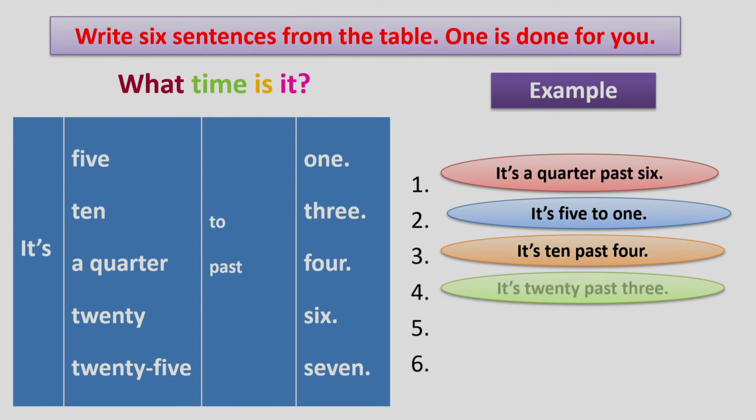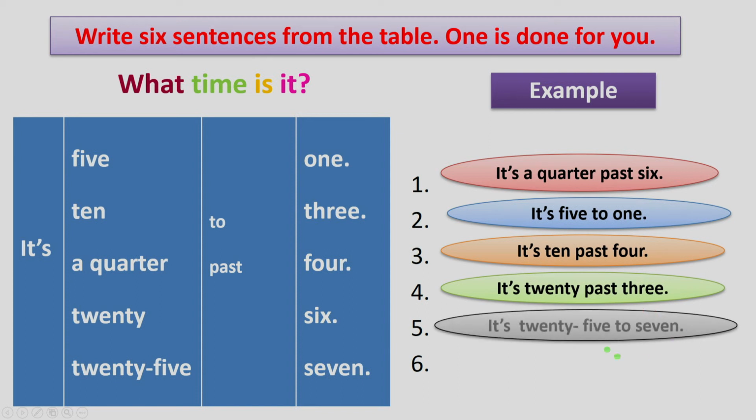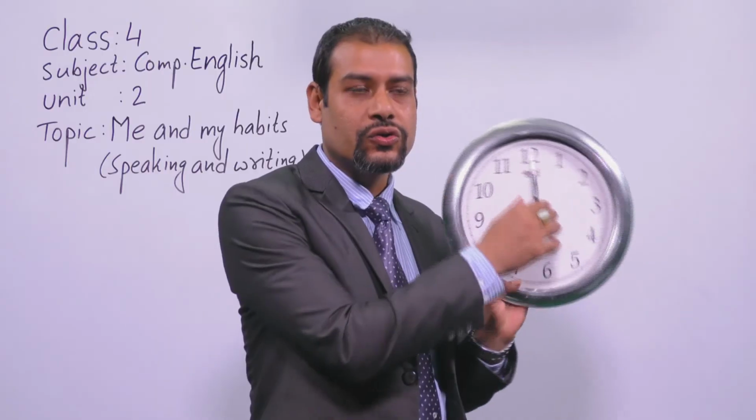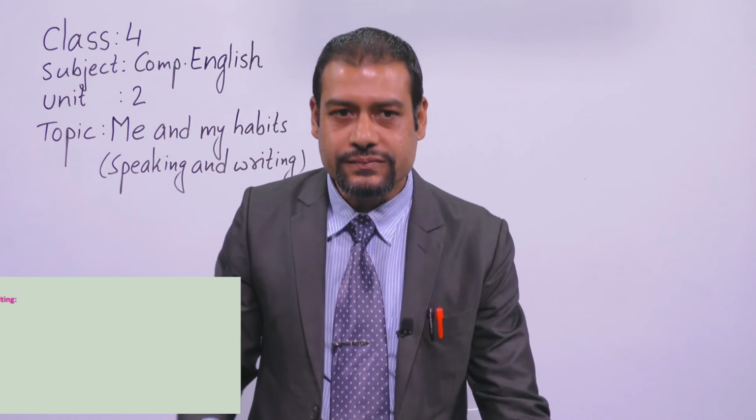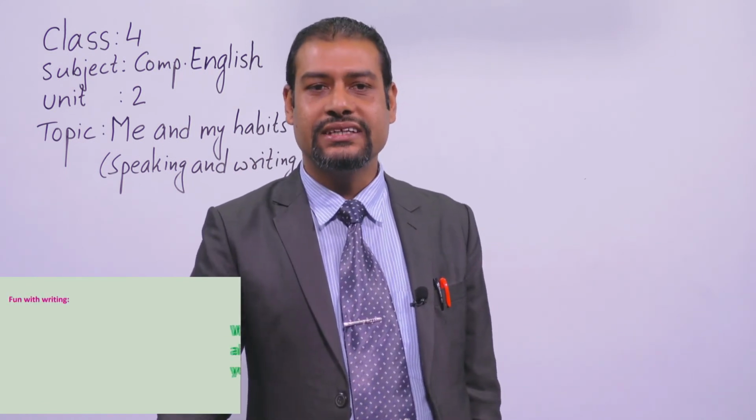Next is, you can write down it's 20 past 3. Another you can write down is it's 25 to 7. Another you can see, let's say it's a quarter to 6, 5:45. Let's say it's 5:45 means 15 minutes remaining to be 6 o'clock. So have you got the idea, dear students? From this clock also I have shown you, okay? Now I want to show you another slide. You have to write it down, okay?